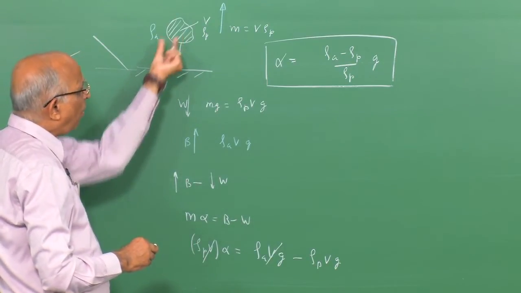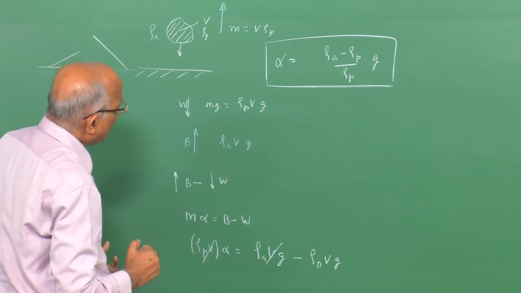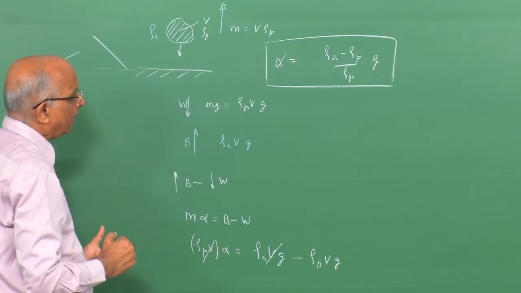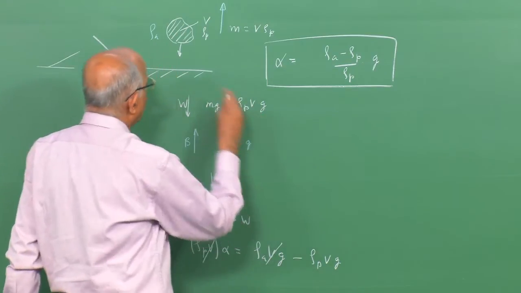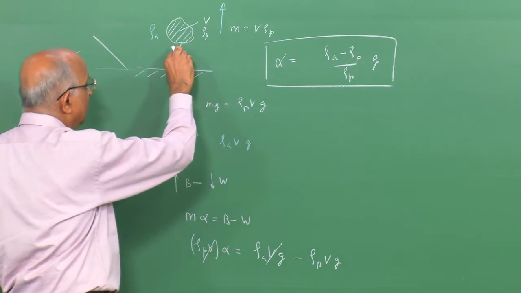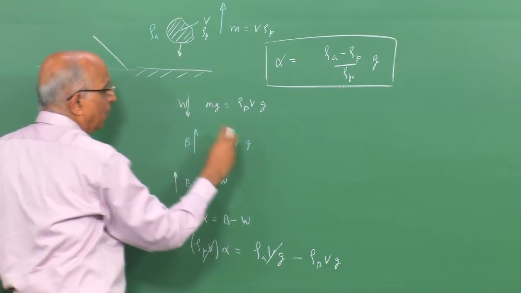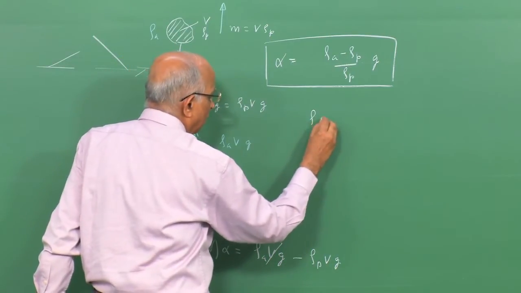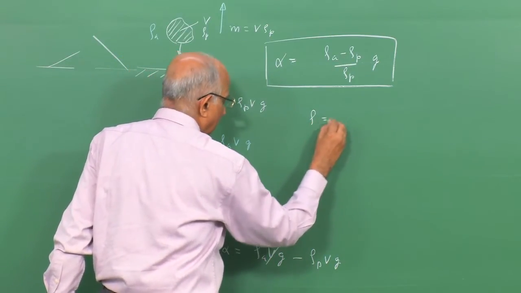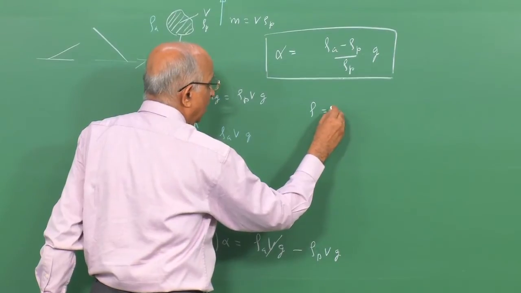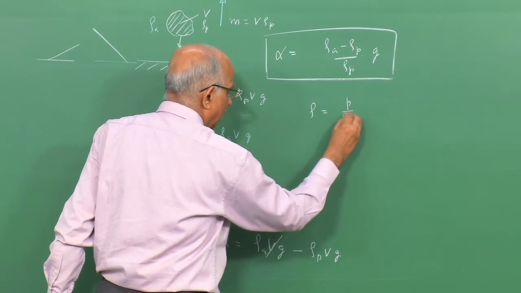This is when the density of the air exceeds that of the parcel. Or supposing now I consider a particular case: the region near the surface of the earth. What is happening? PV is equal to mRT, or rho is equal to P by RT.